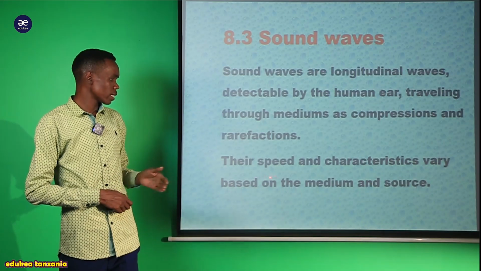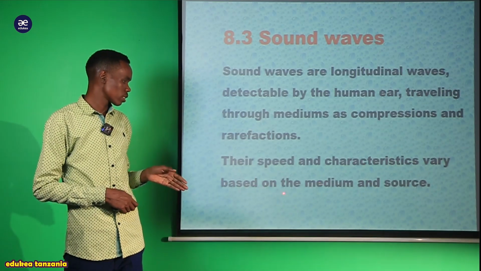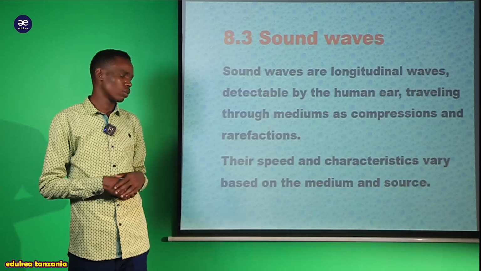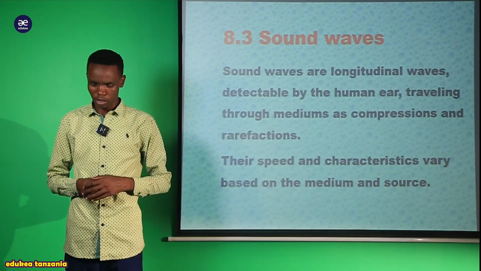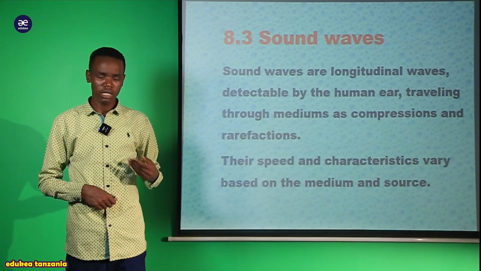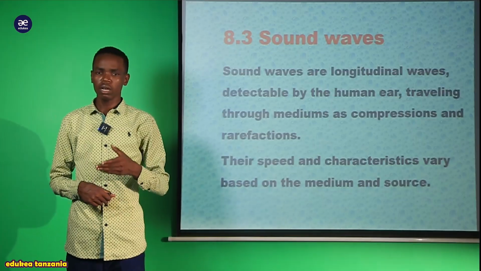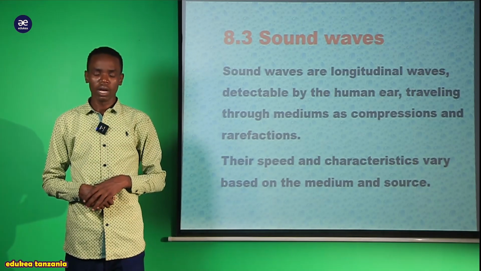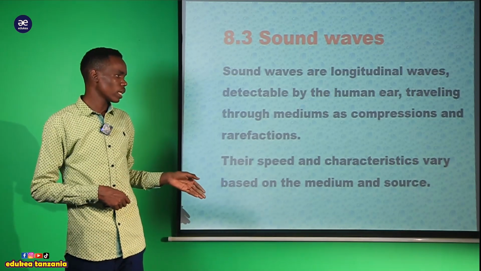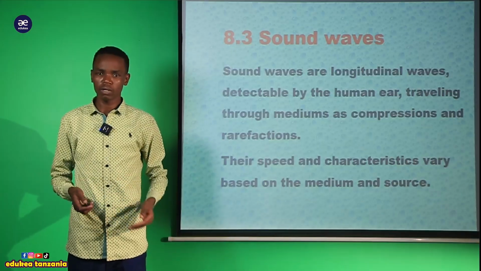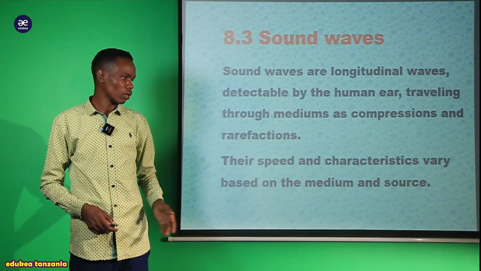We have been told that their speed and characteristics vary based on the medium and also the source. So in order to determine the characteristics of these sound waves, we should understand the characteristics that are based on this medium and this source.